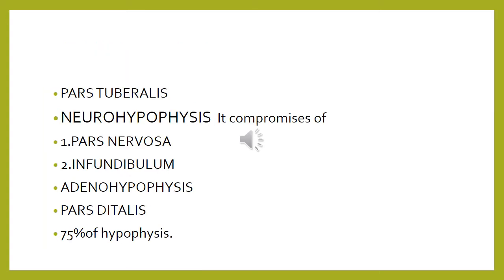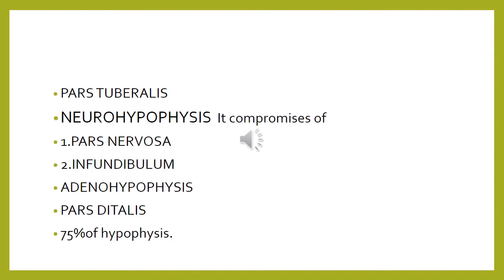Now coming to the neurohypophysis, also called the posterior pituitary, it consists of two parts, the infundibulum and the pars nervosa. The infundibulum is the short stalk by which the hypophysis is attached to the median eminence, which is a part of the hypothalamus. Posteriorly is the pars nervosa, and through the infundibulum it conveys the axons of the hypothalamo-hypophyseal tract to the pars nervosa. So this is the division of the pituitary gland.